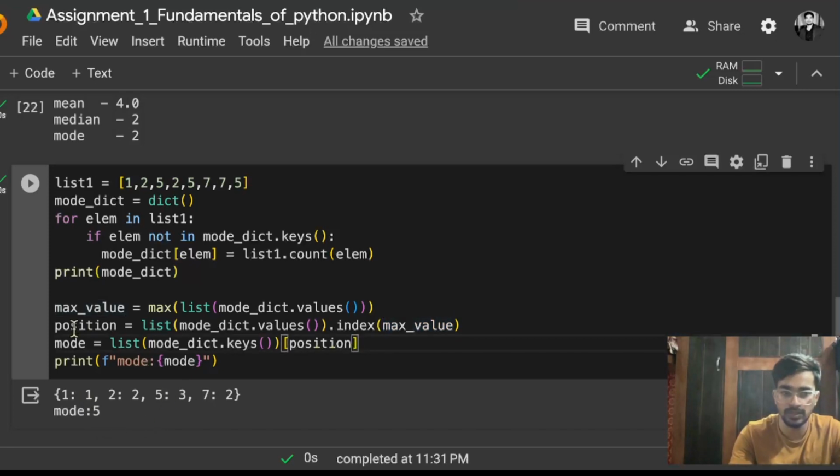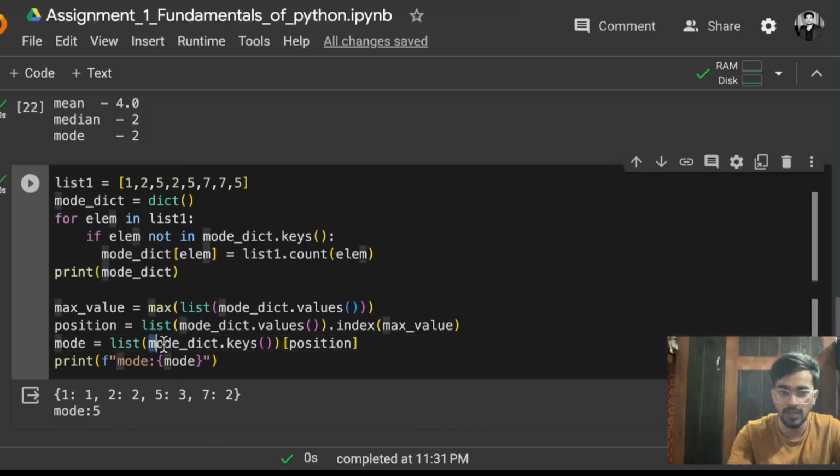Now this second index is getting stored in position, and then I'm just passing that as an index for indexing the list. So what we actually want is the mode value. So mode will be what? Inside that keys, the keys are the numbers actually. So the key that has the maximum count, we need to return that.